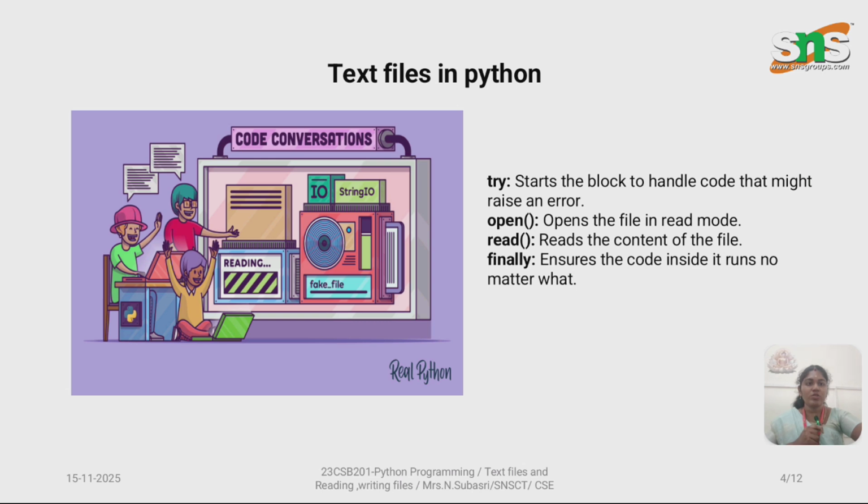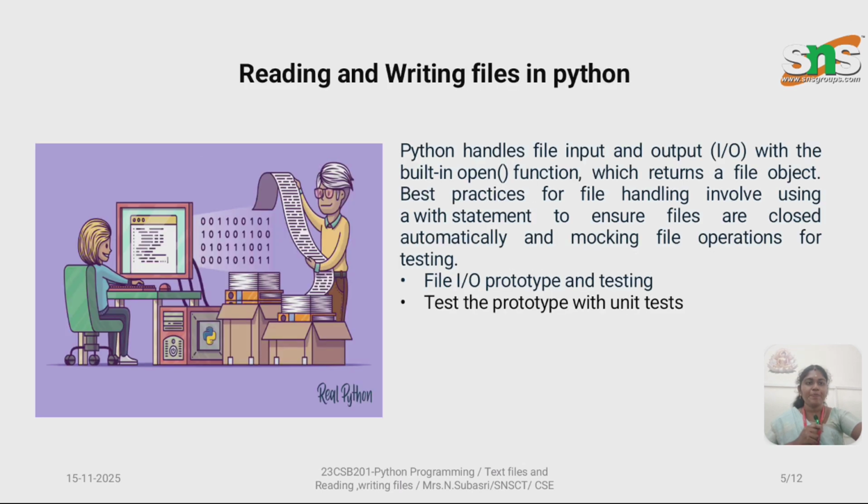It uses commands like try to start the block and handle the error you are going to raise. If there is no error, it opens the file with the open command, reads the file, and finally ensures the code inside works and gives you the output back.